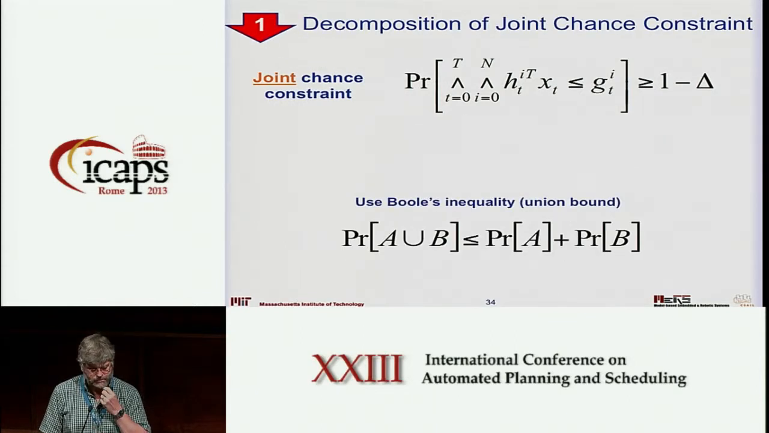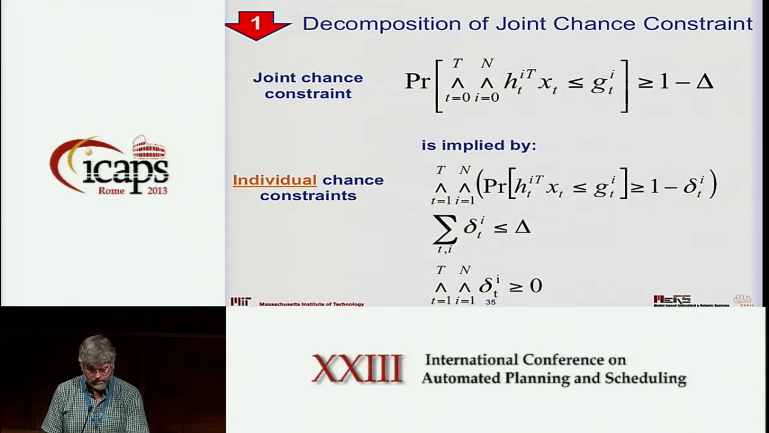The one assumption we'll make is Boole's inequality, which says that the probability of A or B failing is bounded by the probability of A failing plus the probability of B failing. We're just allowing the double counting of A and B simultaneously failing. If we do that, then we can distribute the chance constraint through the conjunction, so we get the constraint that you see here.